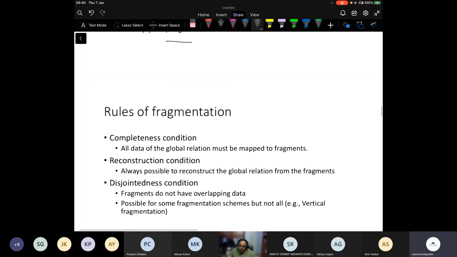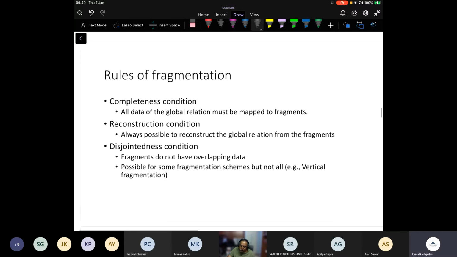When you do a fragmentation, we follow these rules. The first is the completeness condition. That means any data of the global relation must exist in some fragment, so at least greater than or equal to one fragment. If it is only one fragment, then it is non-overlapping, present at only one place.